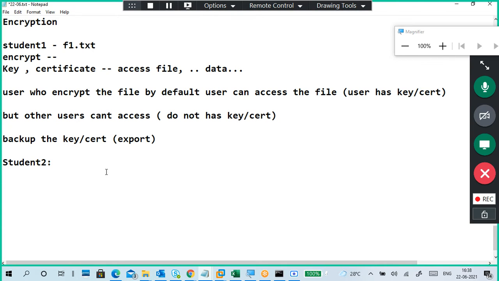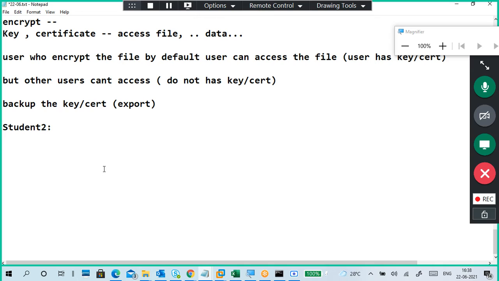Now, when student two tries to access a file, for example file1.txt, I'm giving file1.txt just as an example, but it can be any file. Automatically, we can't access it, right?